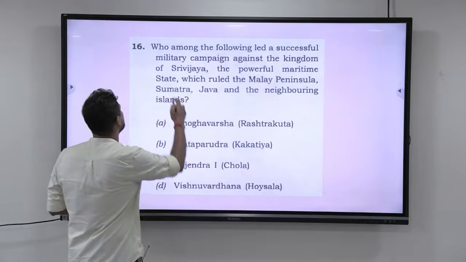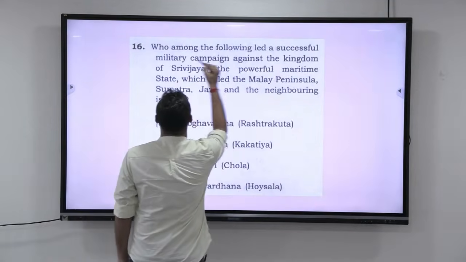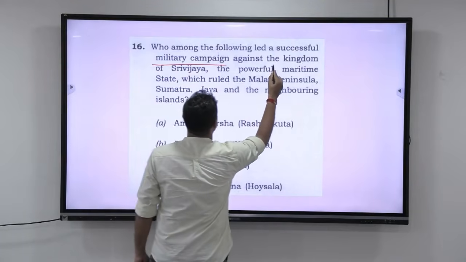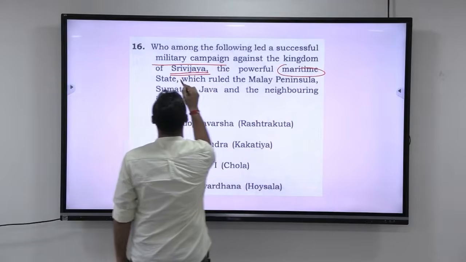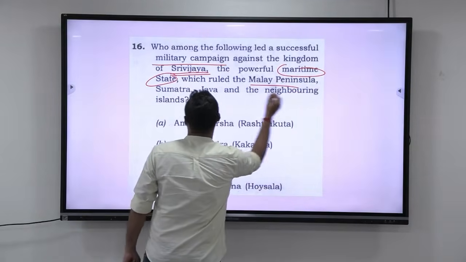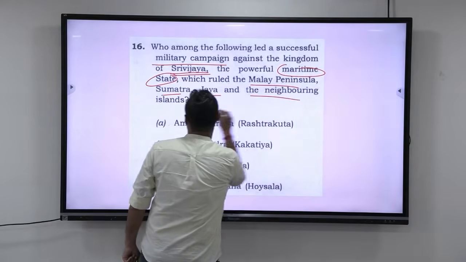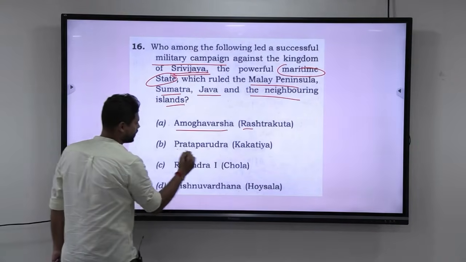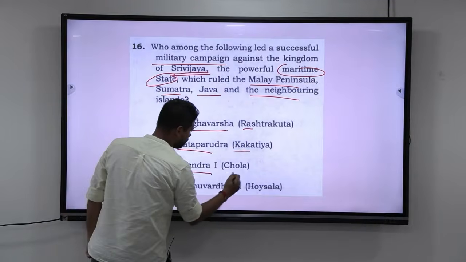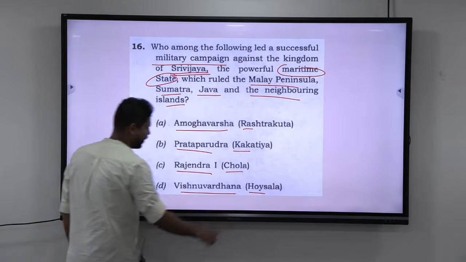Look at this. Who among the following led a successful military campaign against the kingdom of Sri Vijaya, the powerful maritime state which ruled the Malay Peninsula, Sumatra, Java and the neighboring islands? You have Amoghavarsha of Rashtrakutas, Prataparudra of Kakatiya, Rajendra I of Cholas, Vishnuvardhana of Hoysalas.